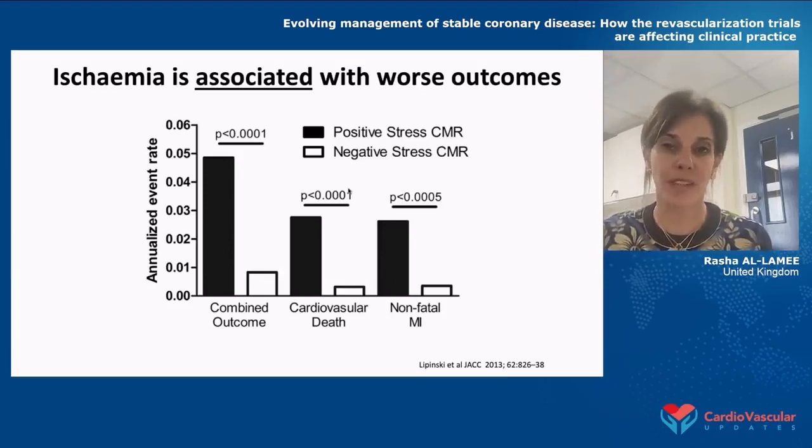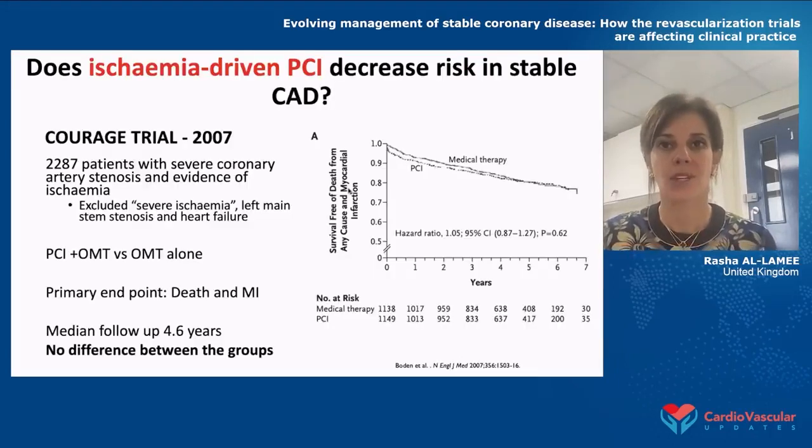What they did was take patients with ischemia and look at their outcomes in the long term. And what we know is that patients with ischemia often have lots of comorbidities. They're often older. They often have disease that's very hard to revascularize. And it is this that maybe has impacted their outcomes. So when we then ask the question, does ischemia-driven angioplasty reduce risk in patients with stable coronary artery disease, we find some interesting results.